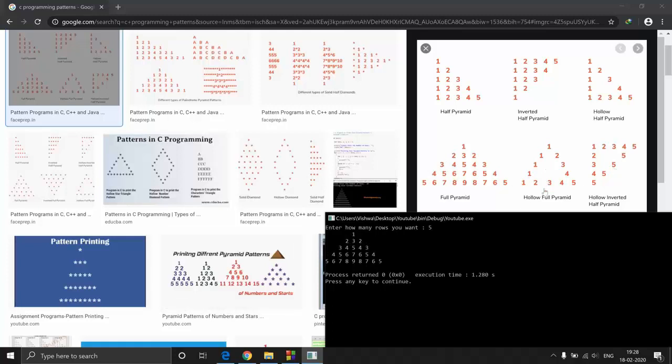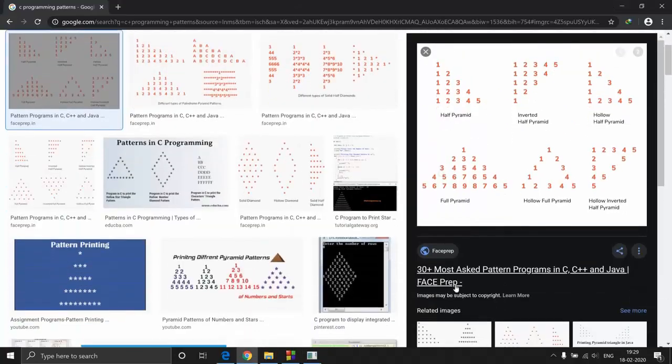This is just an implementation of this. For every row you're just omitting the middle numbers. You're going from 1 to the highest number of the row, that is the row number, and you're just omitting the in-between numbers on this one also.